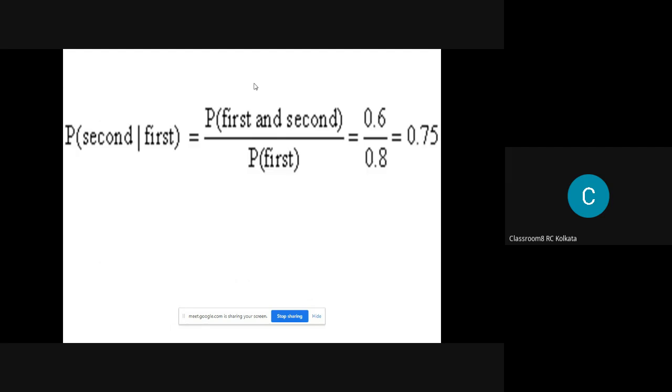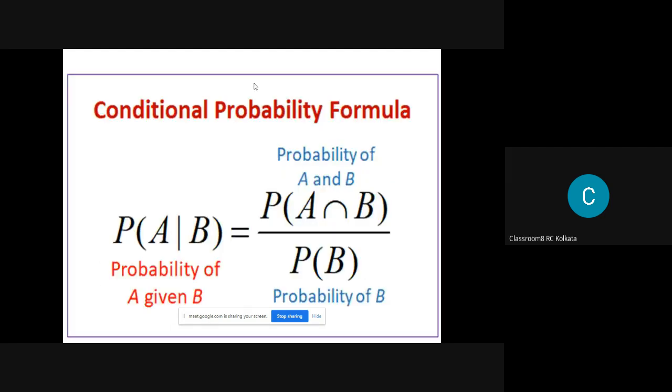That is conditional probability, and you see the formula is given like this. Probability of A given B is equal to probability of A and B over probability of B. If it is just the opposite, like B given A, then here it will be A, isn't it? This should be very clear to you.